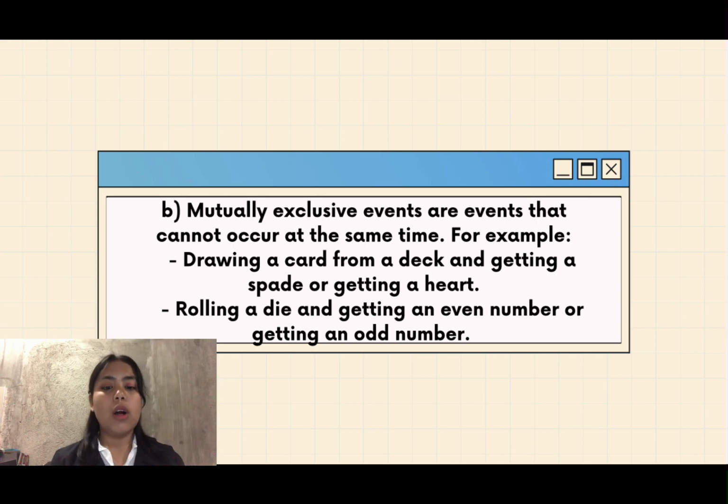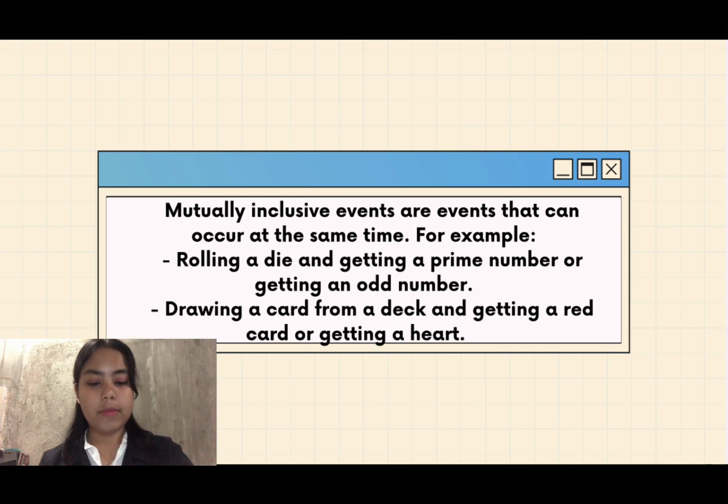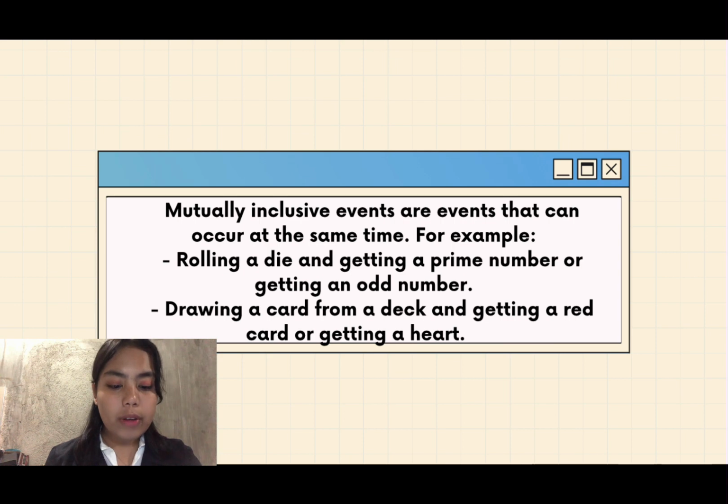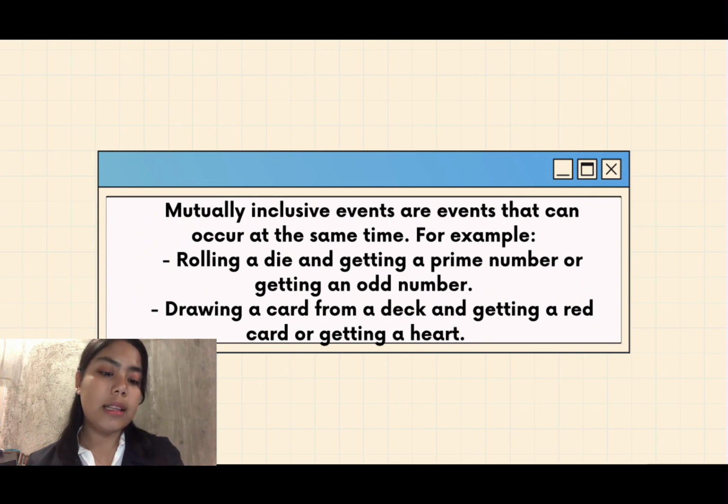Another example, rolling a die and getting an even number or getting an odd number. A number cannot be both even and odd simultaneously. Mutually inclusive events are events that can occur at the same time.